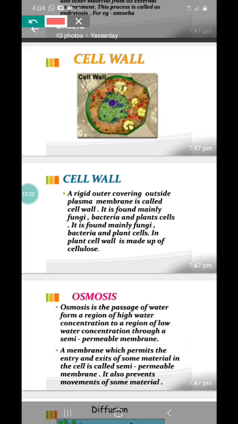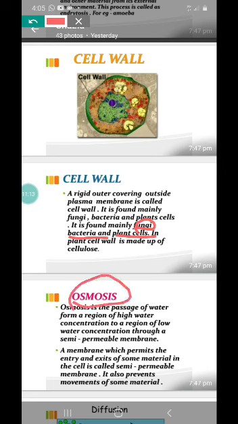Not only in the case of plants, also in the case of fungi, bacteria, and also the plants. Okay, because fungi, bacteria, both of them also have this outer cell wall. Clear? And the cell wall is a very, very rigid covering of these organisms. Okay, right. And we were telling about the passing of substances in and out of the cell. Okay, what is the process called? Yes, it is called as osmosis.